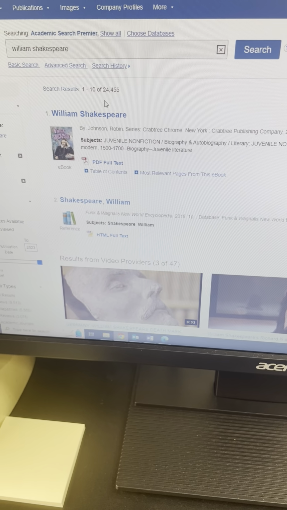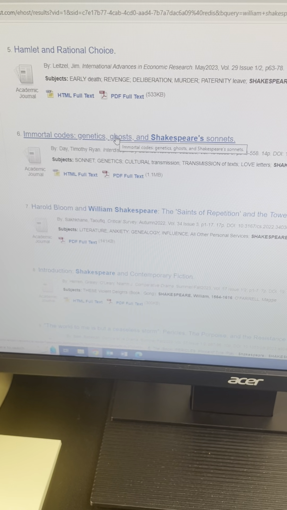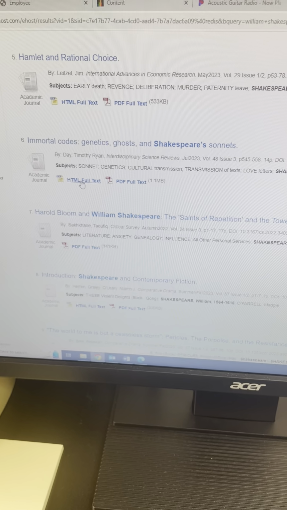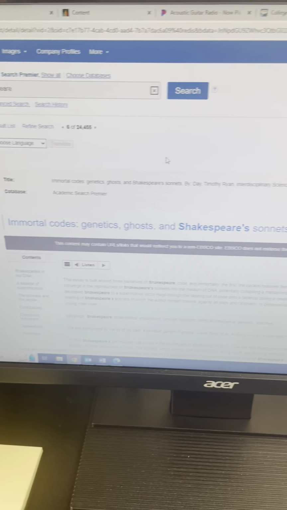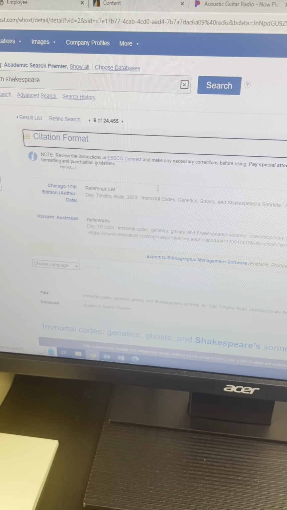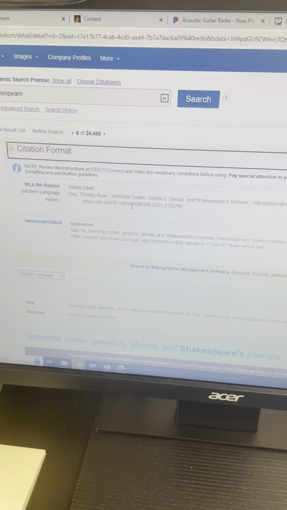And see here we have, of course, so many resources about Shakespeare, but I'm just going to choose an article just to show you how this looks. To see the full article, you just click HTML full text, and this has your article for you. But on EBSCOhost, they have this thing called a cite tool. Just click Cite, and you can scroll down to MLA and use this example in your works cited page.